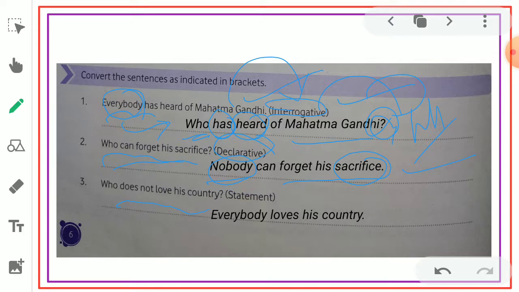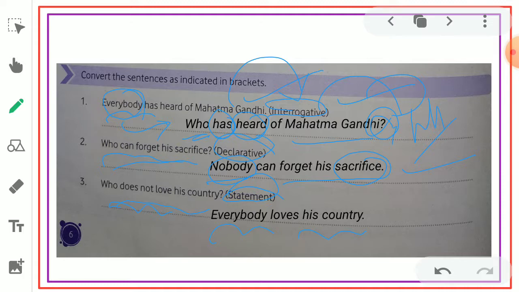Who does not love his country? Statement. So we have to convert it into a statement. Everybody loves his country. Who does not love his country? It is very difficult to answer this question. Why?